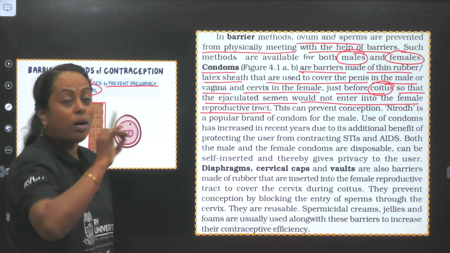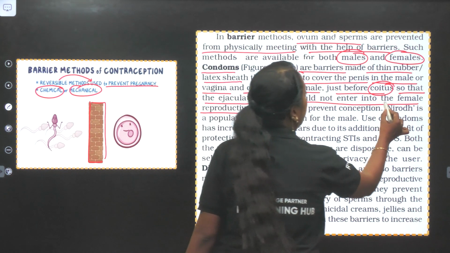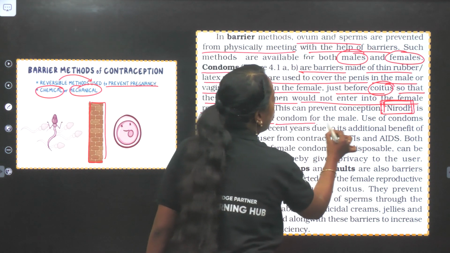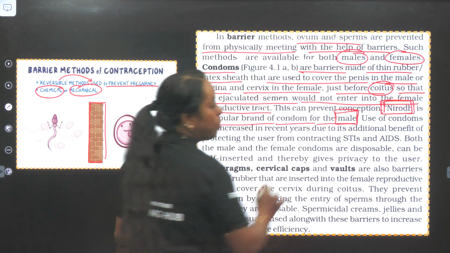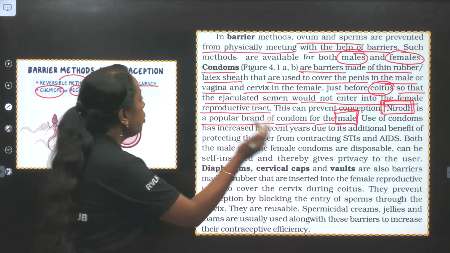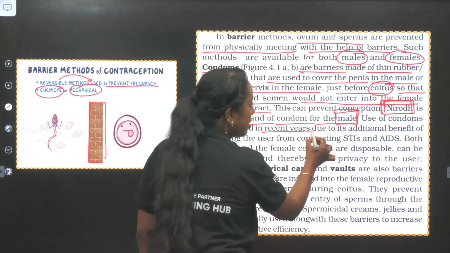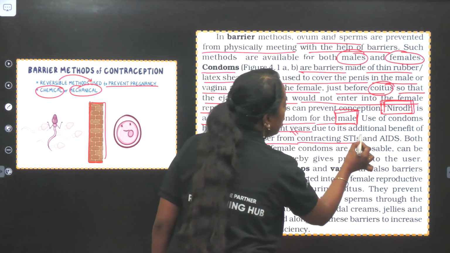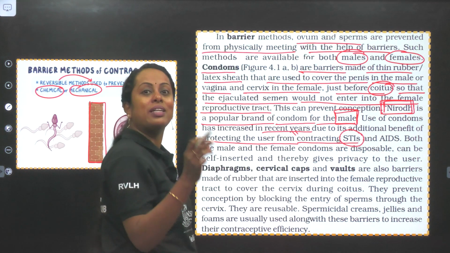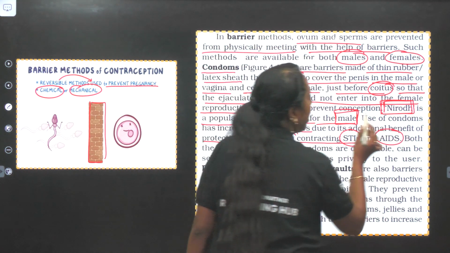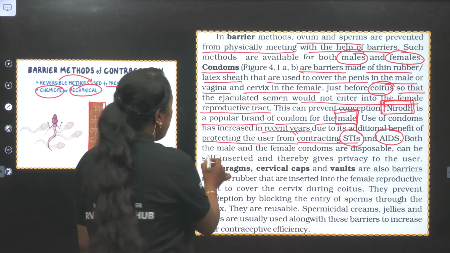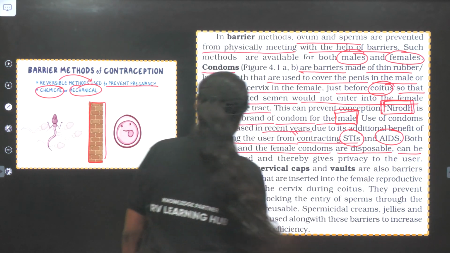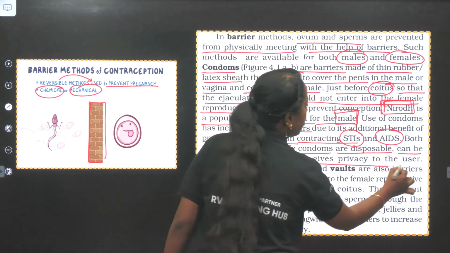Here I already mentioned the word, which is what? Nirodh. So this becomes one important term. Please highlight it. It is a popular brand of condom for whom? For males. So make sure you make a note of this point. Next, the use of condoms has increased in recent years due to the additional benefit of protecting the users from contracting STIs, sexually transmitted infections, and AIDS, acquired immunodeficiency syndrome. Both male and female condoms are disposable and can be self-inserted, thereby giving privacy to the users.